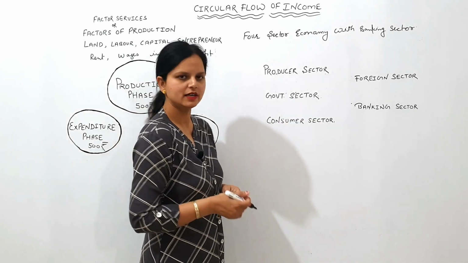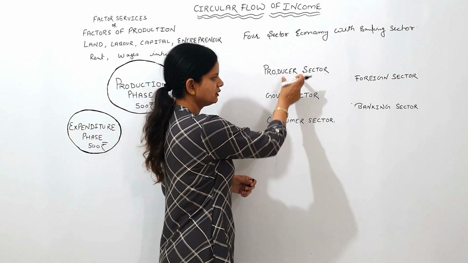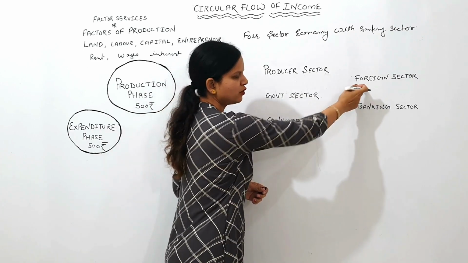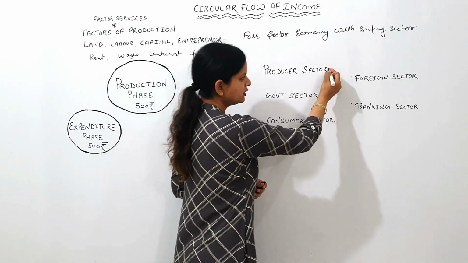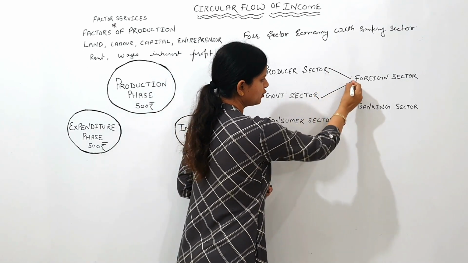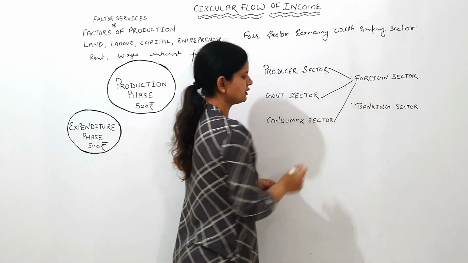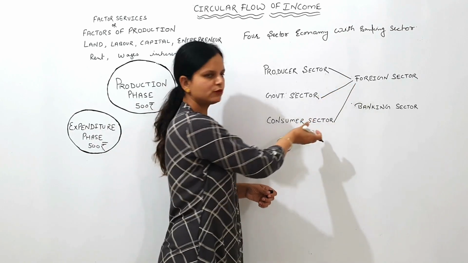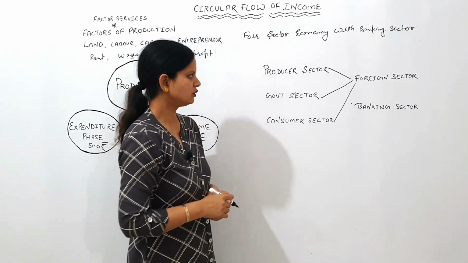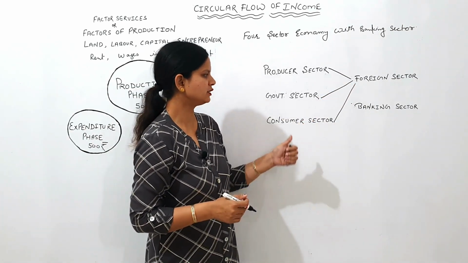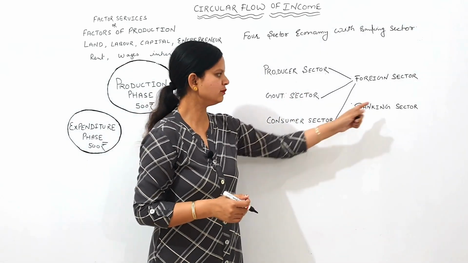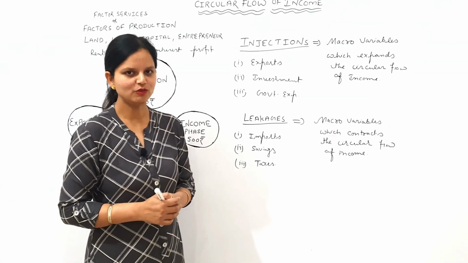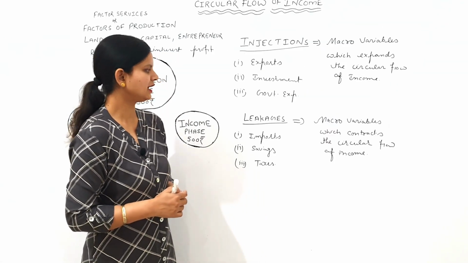Now we will see the interdependence between these three sectors and the foreign sector. These three sectors export to the foreign sector, and these three sectors also import from the foreign sector. So now we have studied the interdependence between the four sectors with the banking sector. Dear students, now we will study injections and leakages.